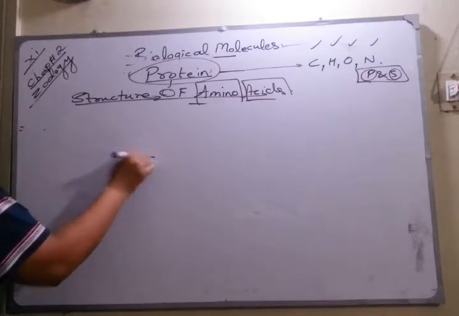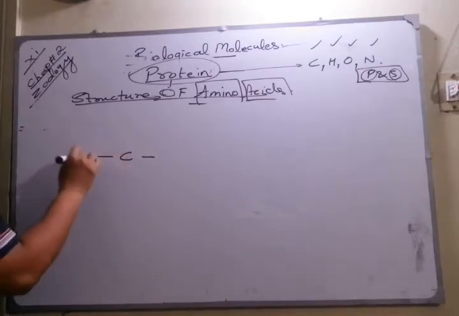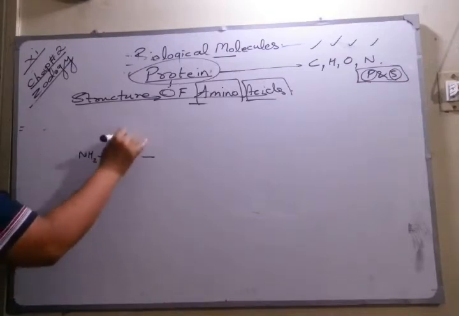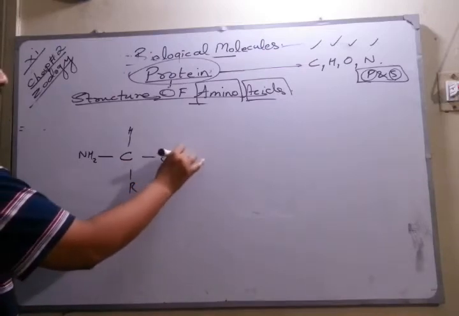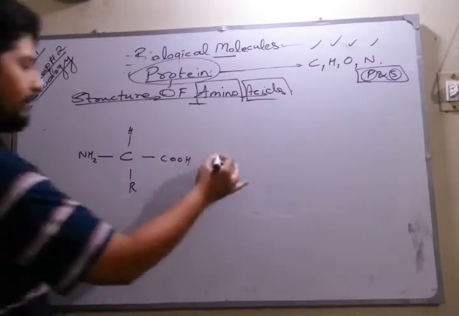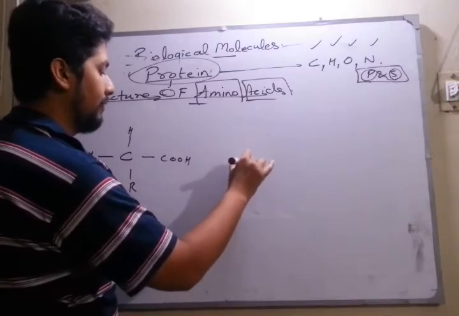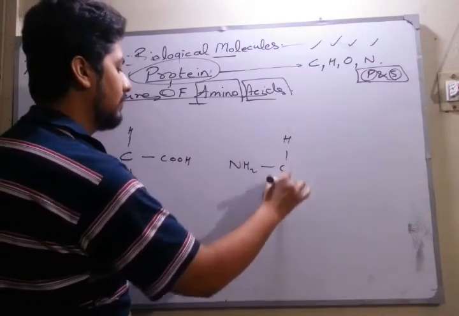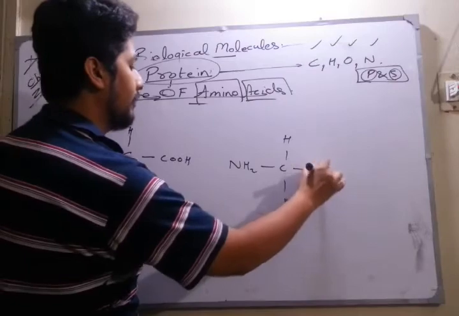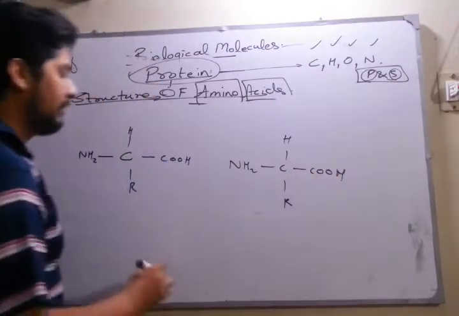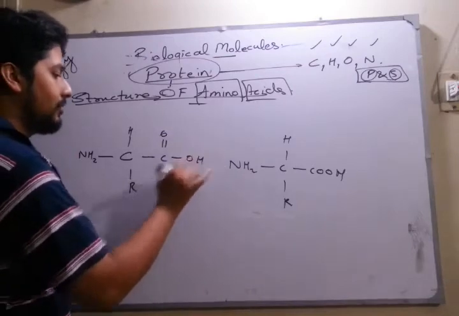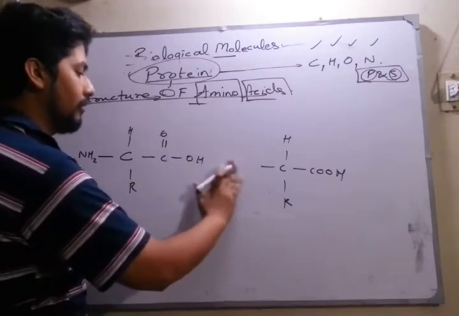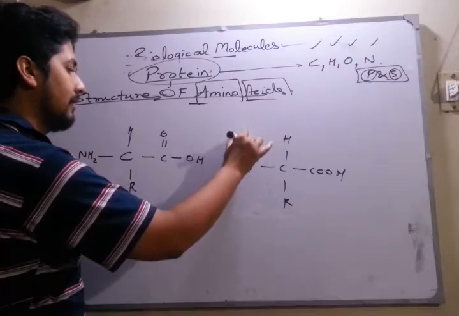We better see over here, that's carbon, with an amino group, hydrogen, alkyl group, and carboxylic acid. And over here we also have the amino group, the alkyl group and the carboxylic acid, with H and NH2 placed in a manner like that.